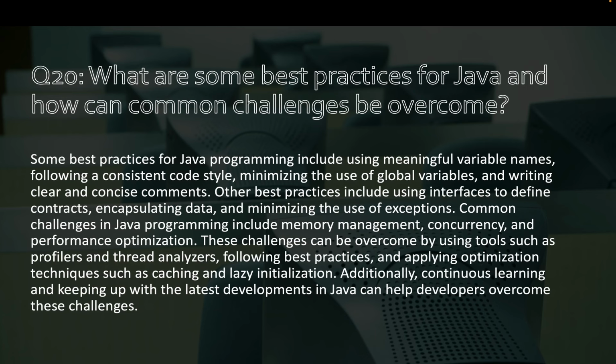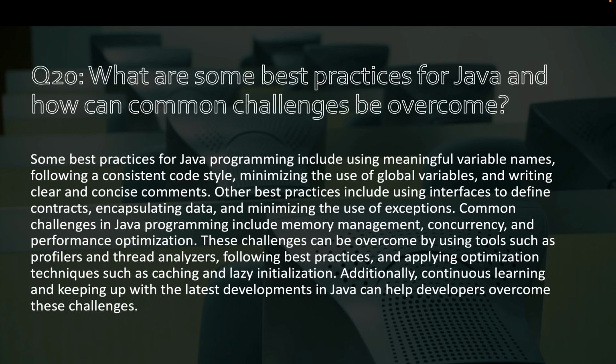And here we are for the final question, question number 20. What are some best practices for Java and how can common challenges be overcome? Some best practices for Java programming include using meaningful variable names, following a consistent coding style, minimizing the use of global variables, and writing clear and concise comments. Other best practices include using interfaces to define contracts, encapsulating data, and minimizing the use of exceptions.